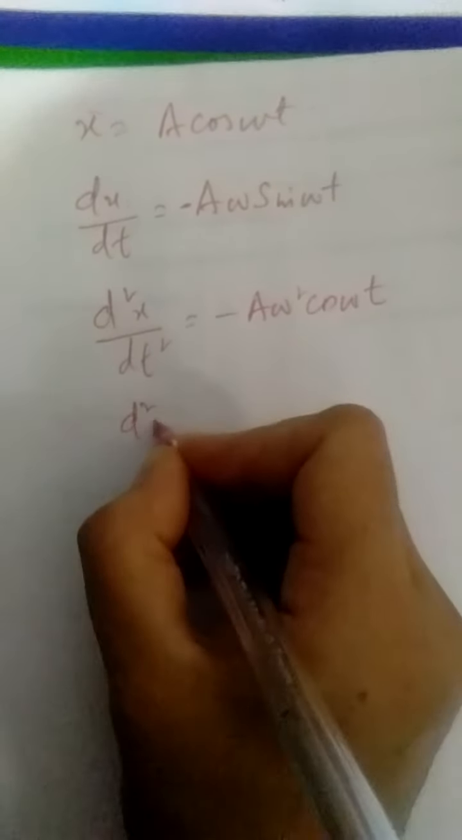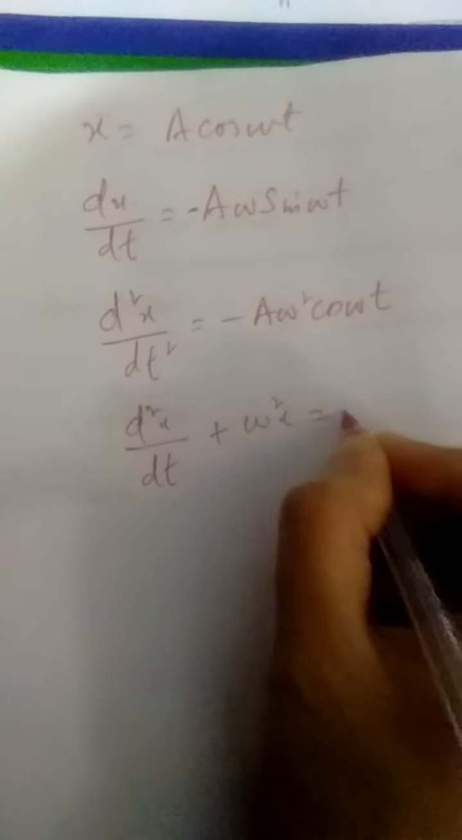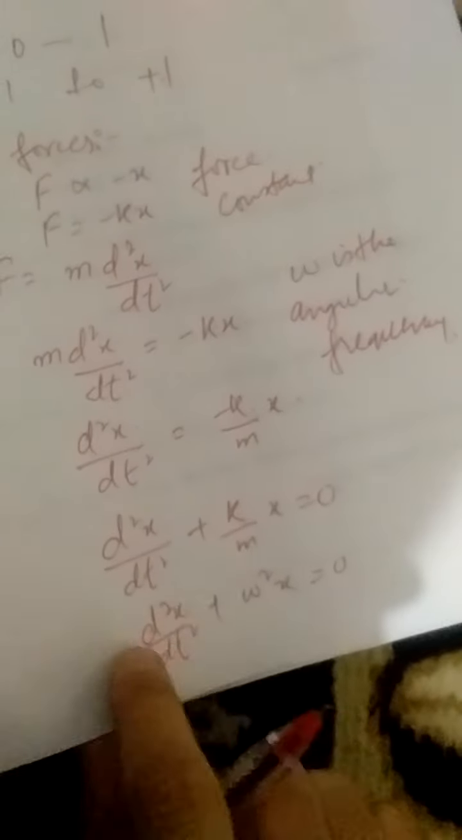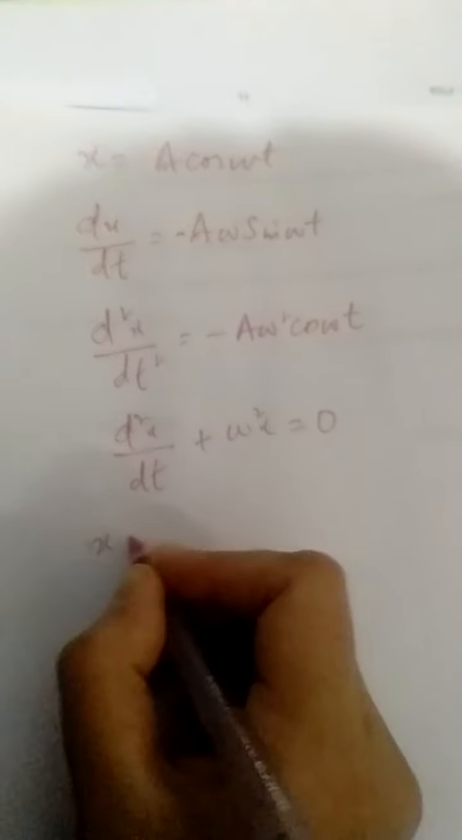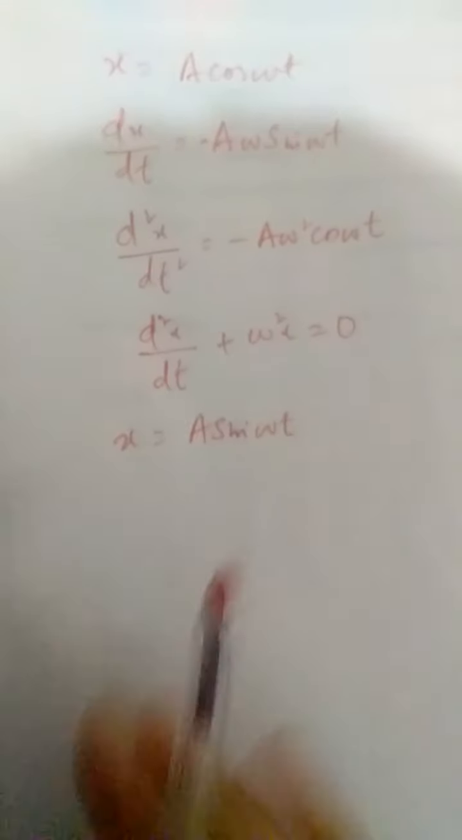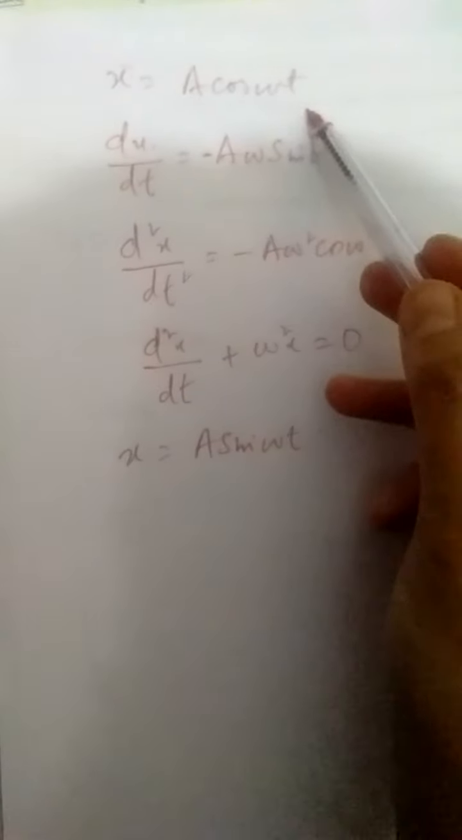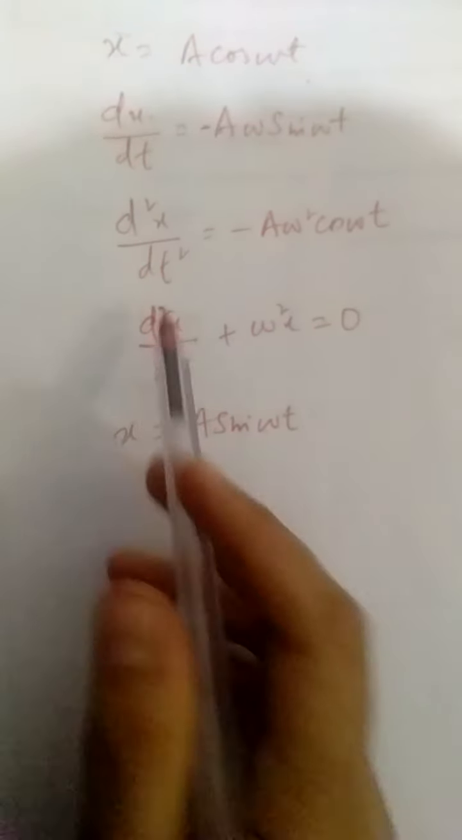What is a cos omega t? Again, it is x. So you can write d square x by dt square plus omega square x is equal to 0, which is the solution of this differential equation, right? Because we get back the same equation. Similarly, we can say that x is equal to a sine omega t is also a solution to this kind of equation. A linear combination of these two, that is a cos omega t and a sine omega t, is also a solution.